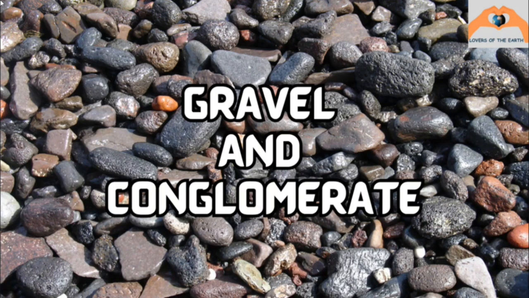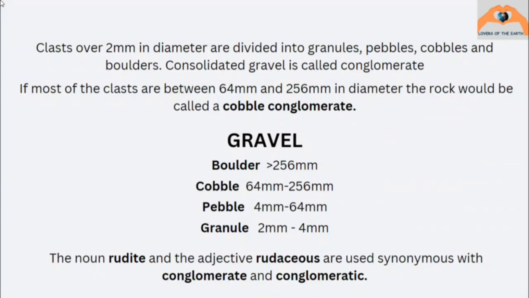In lecture 1 we had an introduction to the class sizes which make the gravel and conglomerate, and it was greater than 2 mm. So now we have clasts over 2 mm in diameter, further divided into granules, pebbles, cobbles and boulders. Here we can see that 2 mm to 4 mm form the granule, 4 mm to 64 mm form the pebble, 64 to 256 form the cobble, and greater than 256 form the boulder.